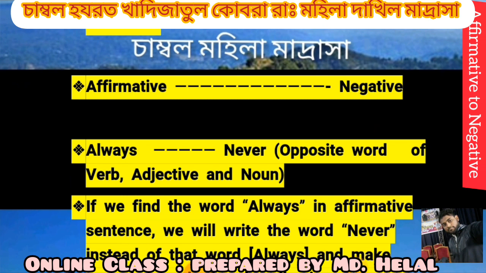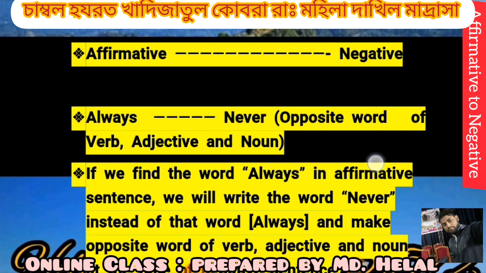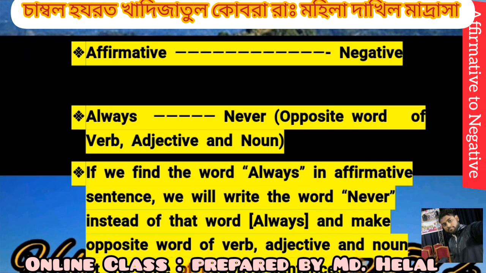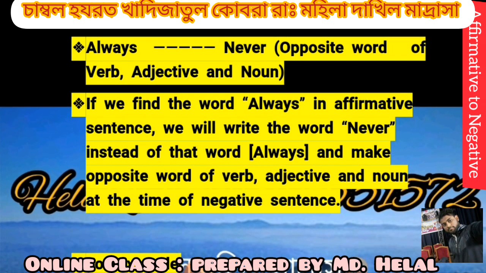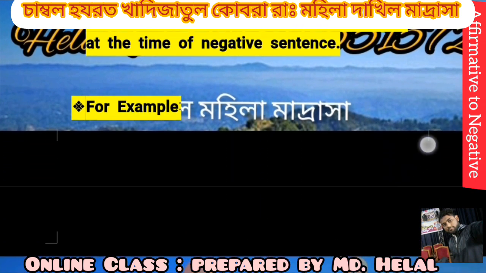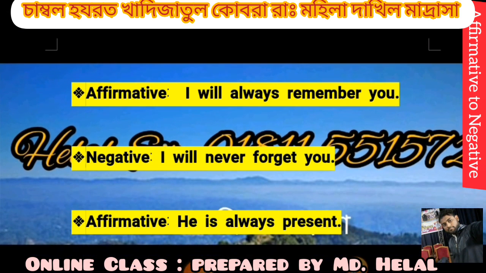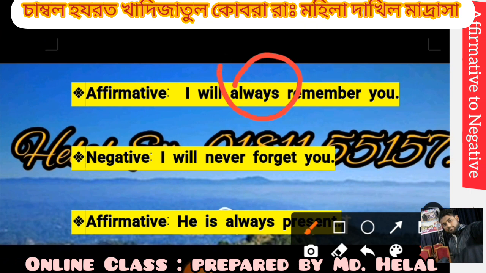Dear students, we have to follow some rules and memorize some keywords. Let's begin. We use never instead of always. If we find the word always in an affirmative sentence, we will write never instead of always, and make the opposite word of the verb, adjective and noun in the negative sentence. For example, I will always remember you. Here, always changes to never. I will never forget you.